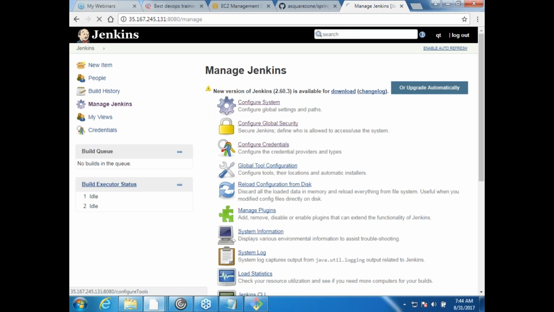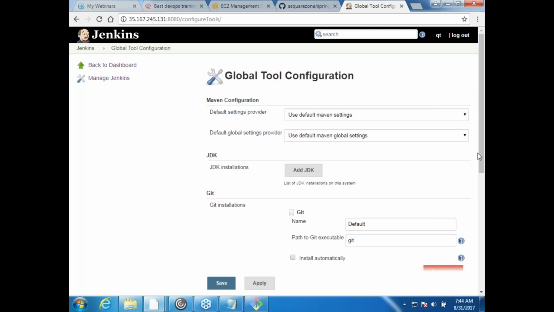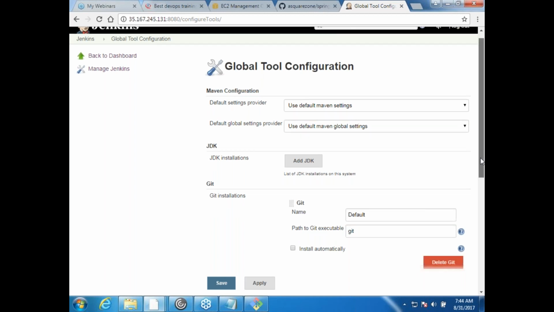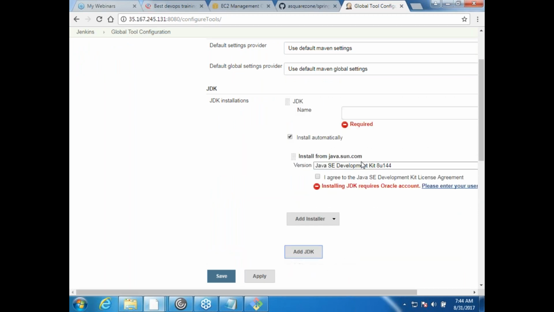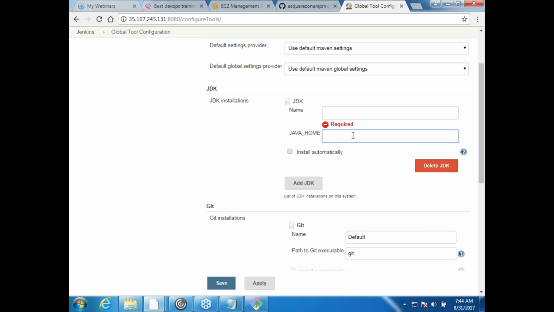And then you are seeing something called global tool configurations. Wonderful. Here you are seeing Maven settings, JDK settings, and all of that, right? So, list of JDK installations on the system. You can just say that I have JDK wherever you have. You can set your JAVA_HOME variable over here, so that this user knows where Java is. We know wherever our Java is installed, and we would be setting that path. But for now, I am not doing it. But it is a very good practice to set this environment.